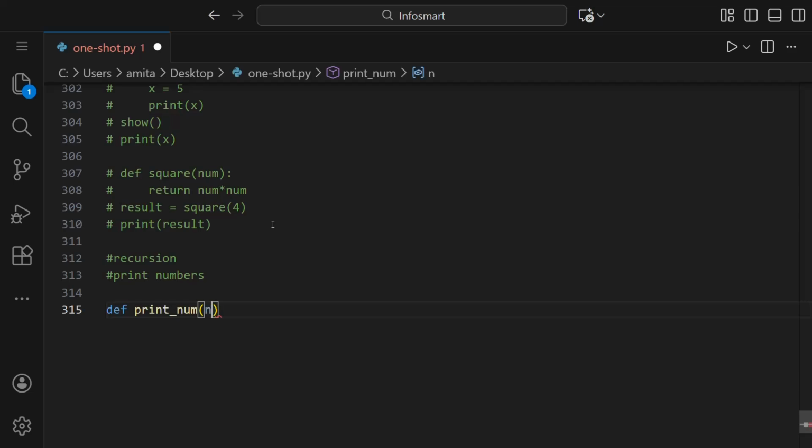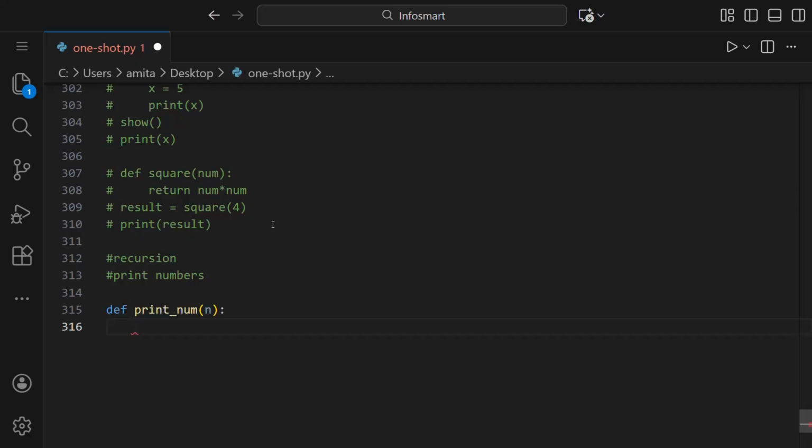Then inside this we'll take the parameter n with a colon, and the next thing is we have to define a base condition where that function has to stop, because in a recursive function we call the same function again and again. So base condition.